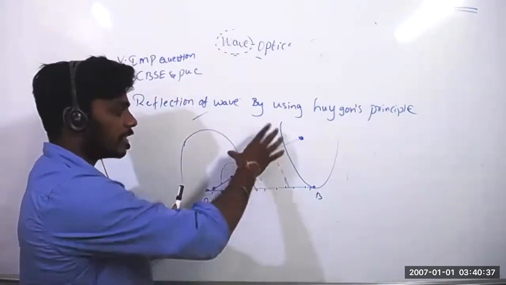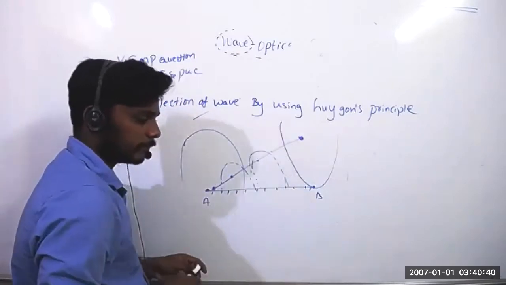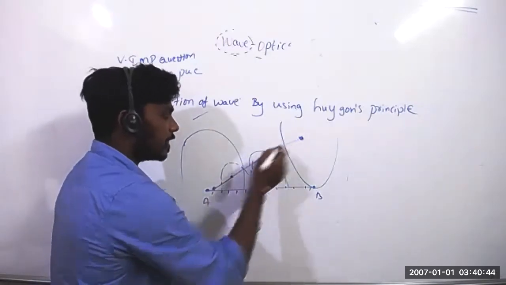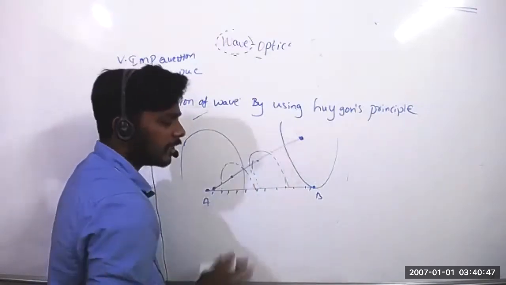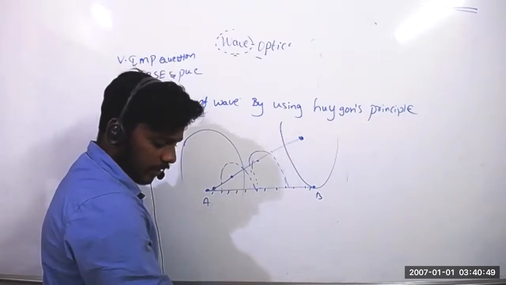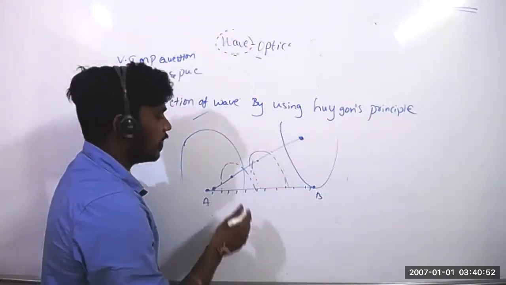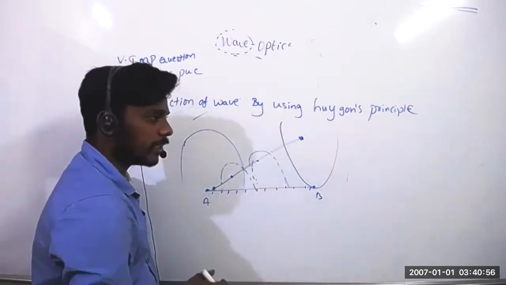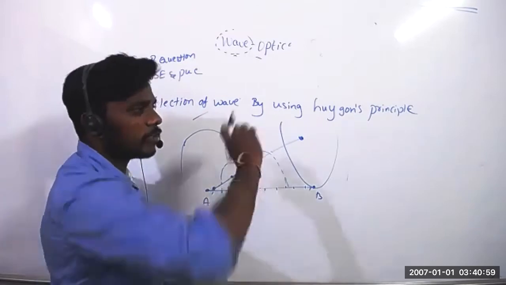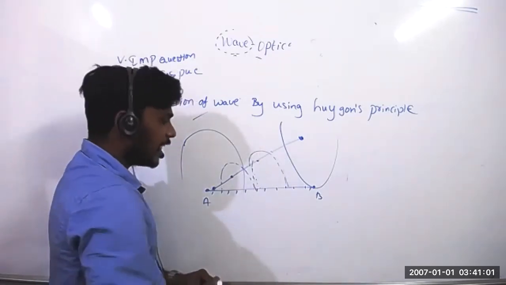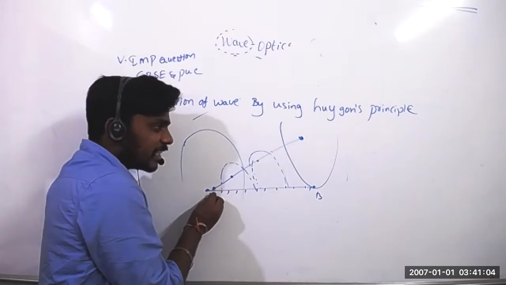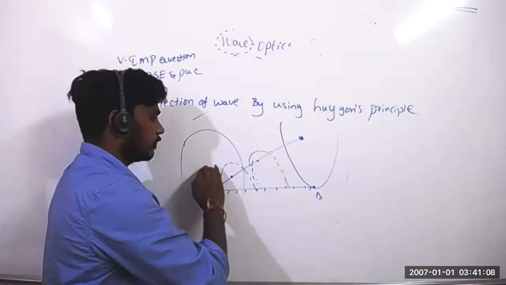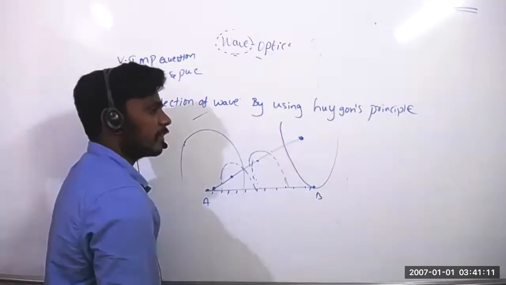See, what is happening? Plane wave is coming, right? On the plane wave, there are some points. Not only these points, so many points will be there. Each and every point acts as a spherical source, right? Each and every point will give the spherical wavefront. Imagine once this point touches the reflecting surface, it will go back, and will come front, right?